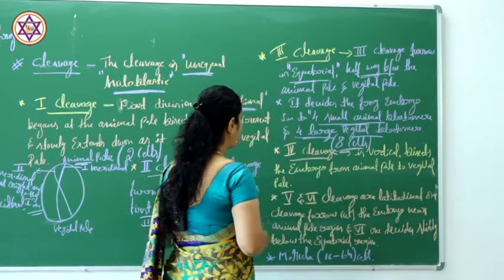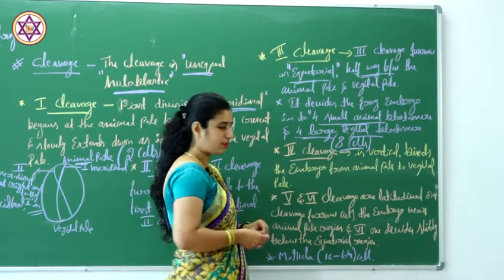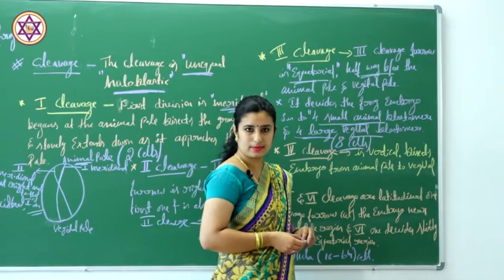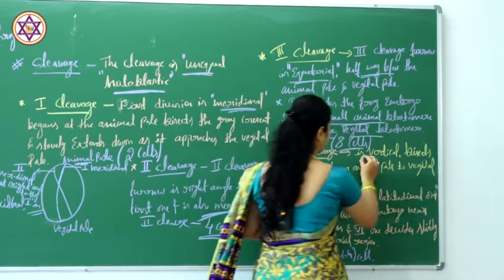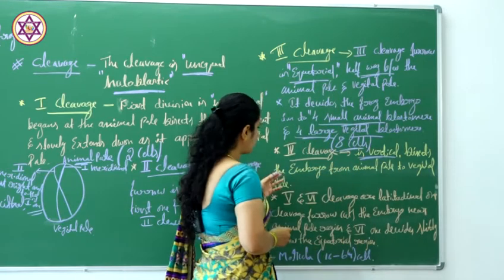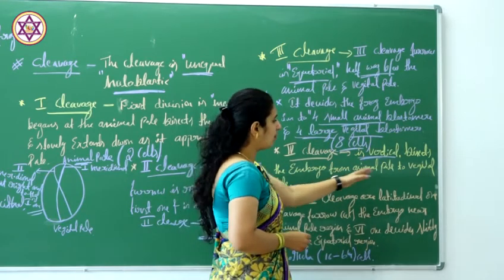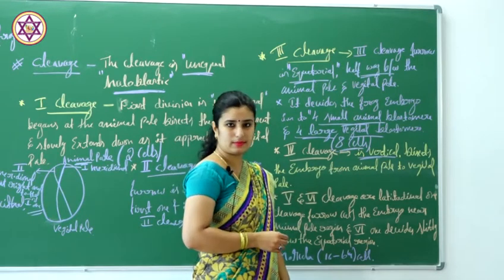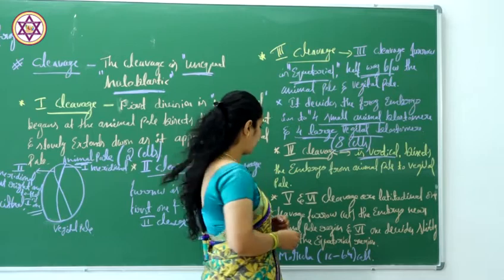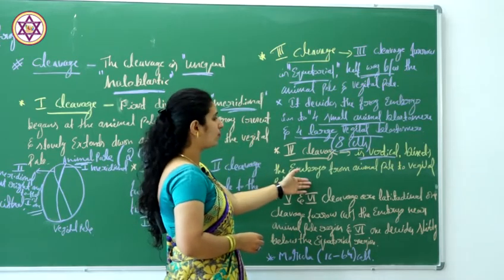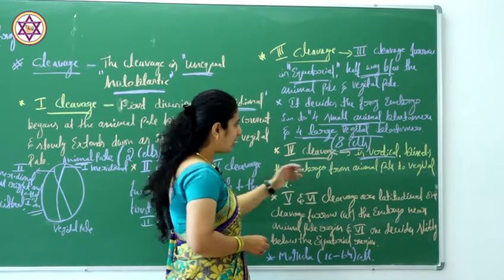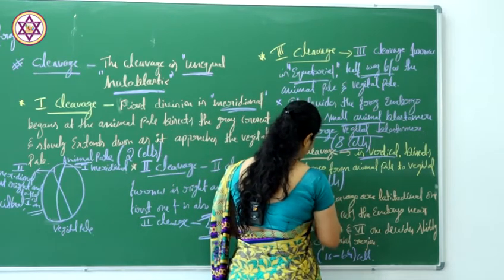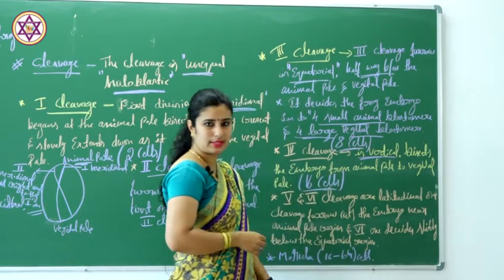Coming to the fourth cleavage, this cleavage is vertical. It bisects the embryo from animal pole to the vegetal pole. It is a vertical type of cleavage. As a result of this cleavage we can see 16 cells. How much? 16 cells.